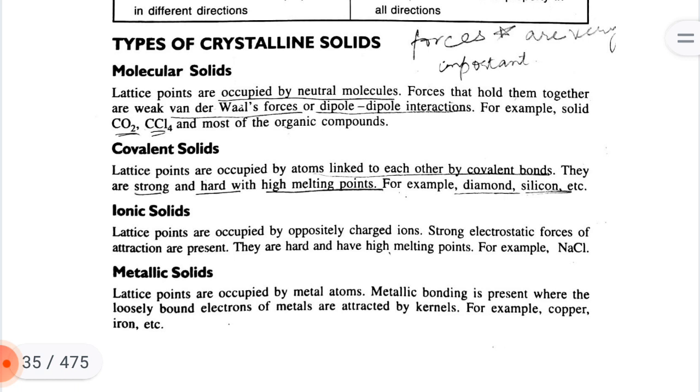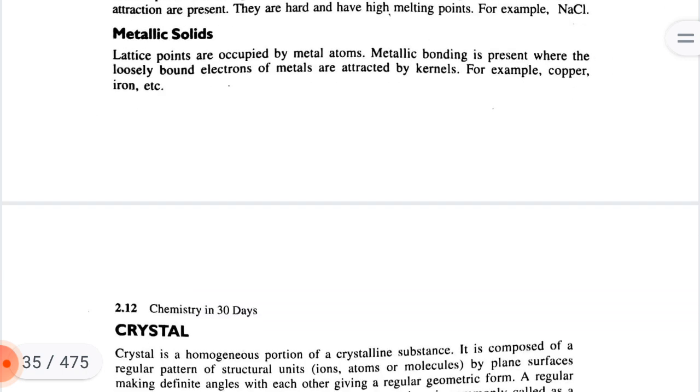Metallic solids. Lattice points are occupied by metal atoms. Metallic bonding is present, where loosely bound electrons of metals are attracted by kernels, for example, copper, iron, etc.